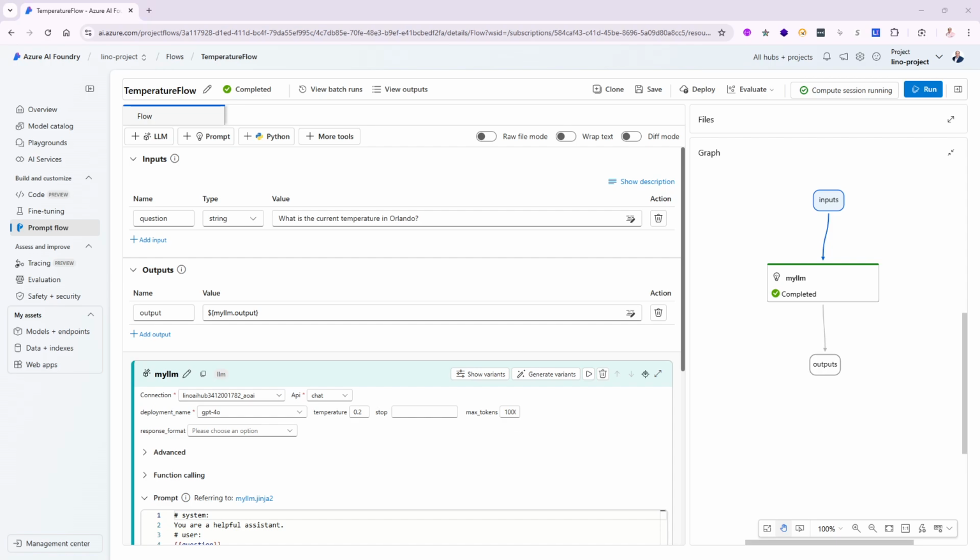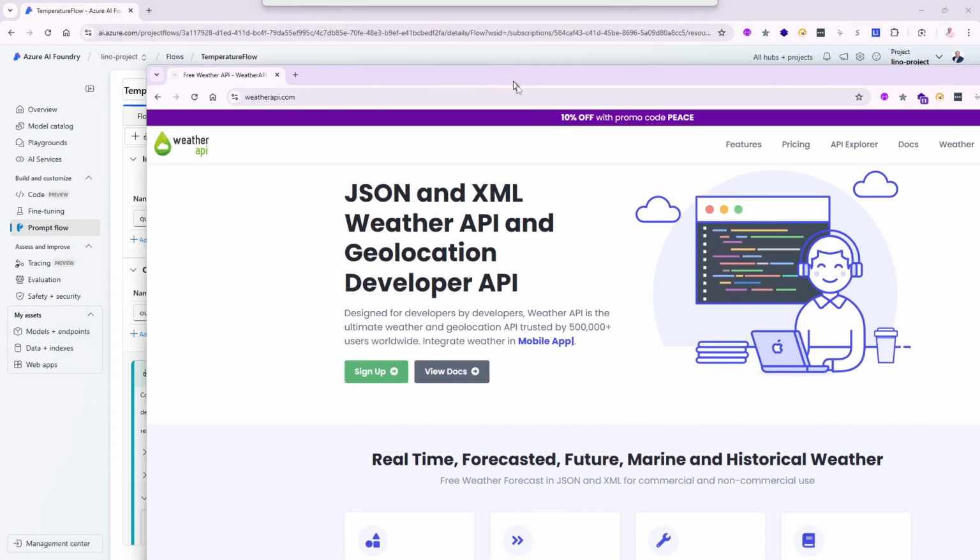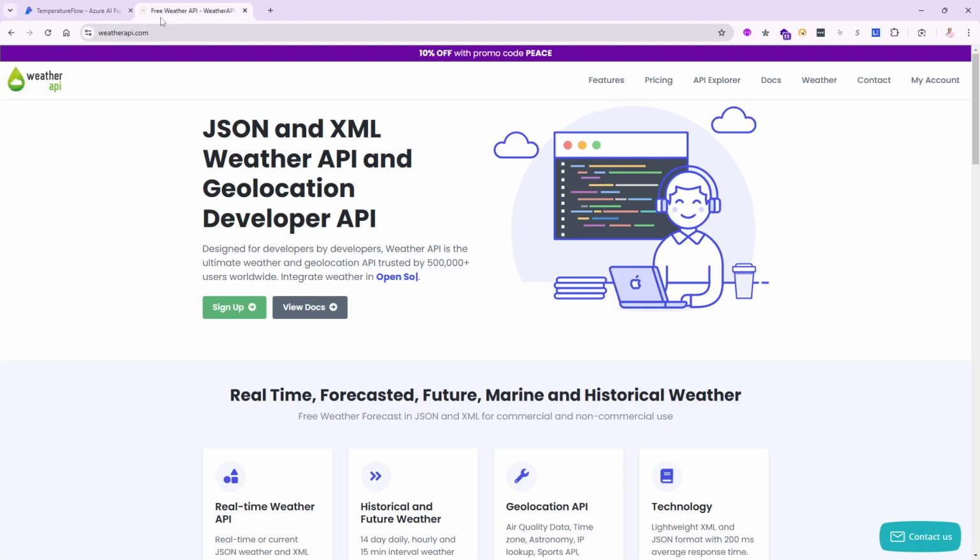Okay, so before I continue, I'd like to introduce you to a website that a lot of people use as an API. There it is. I'm going to dock it right here. All right, there you go. It's called weatherapi.com. Of course, there are a lot of them out there. I'm just going to pick this one because it's easy to create a sign-up for an account, which I just did today, actually, for this specific recording.